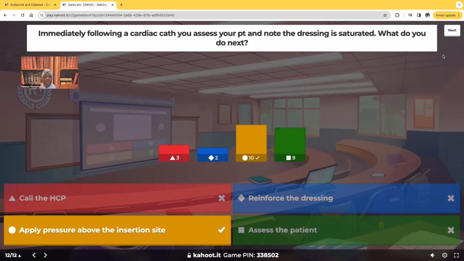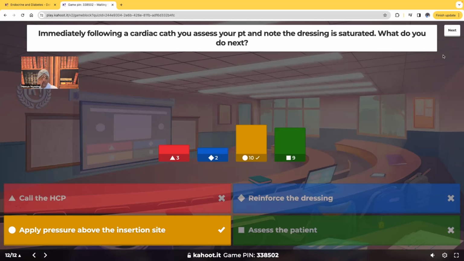Okay. It says you assessed your patient. So you see your patient's bleeding out. What is your priority? To stop the bleeding. You're going to apply pressure. And look what it says. Not only does it say apply pressure, does it say at the insertion site? No, above the insertion site. Why? We want to stop that hemorrhage.